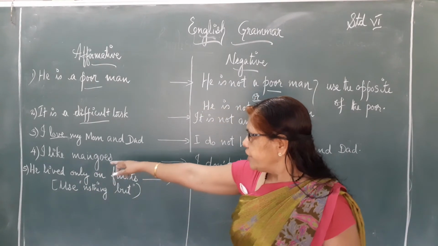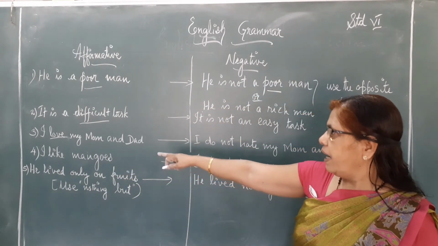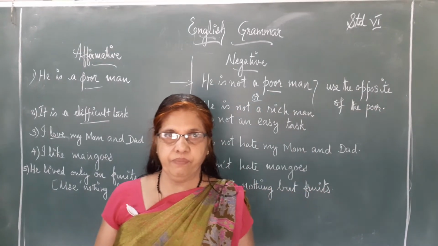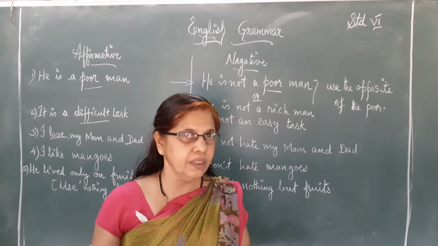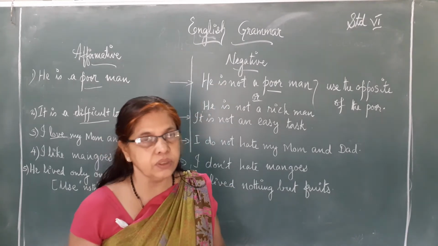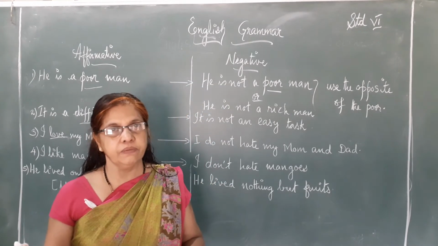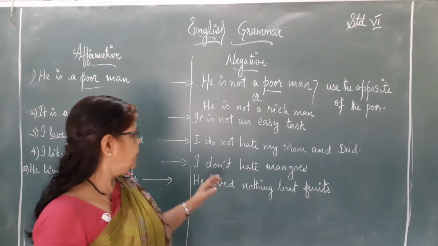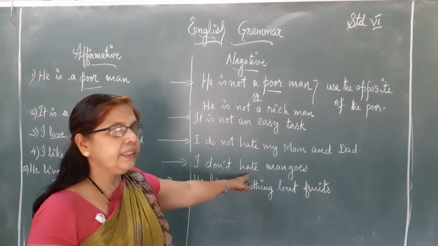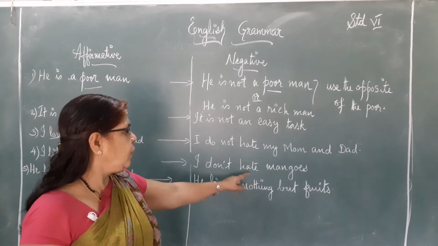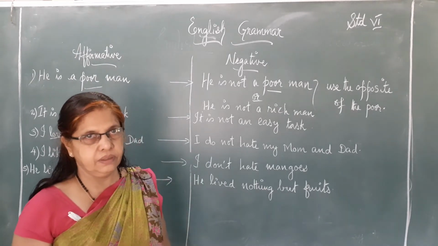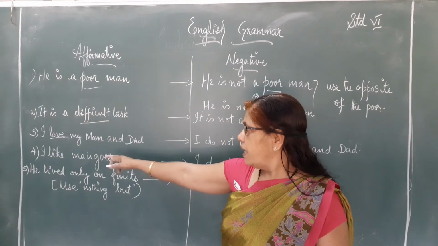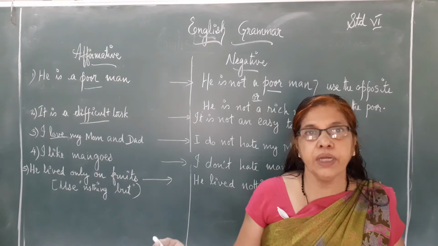Okay. Next one, the fourth one. I like mangoes. Do you all like mangoes? Yes, everybody likes mangoes. I like mangoes. What's the opposite of like? Hate. I do not hate mangoes. Just don't say, some children will say, I like mangoes, I will not like mangoes.